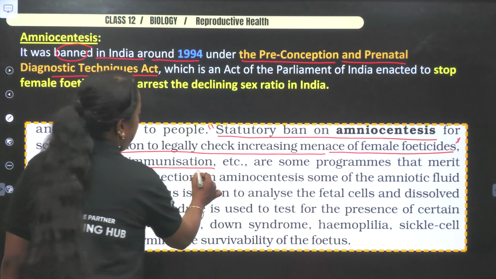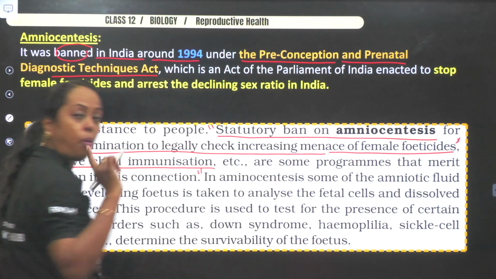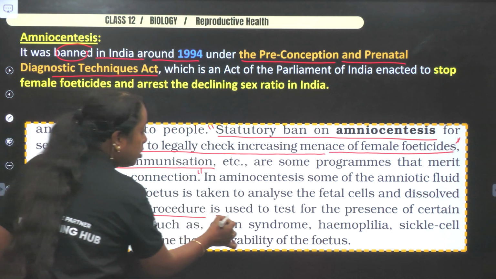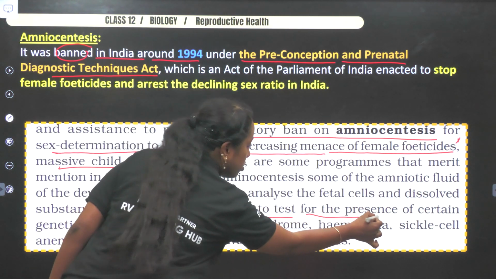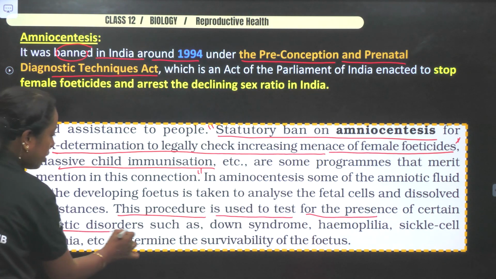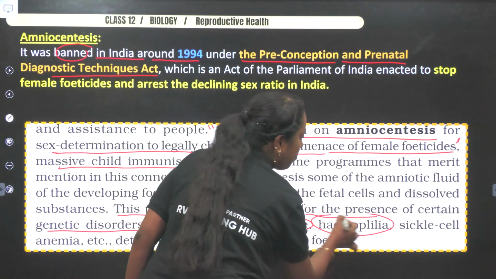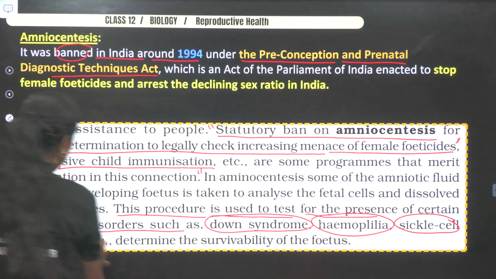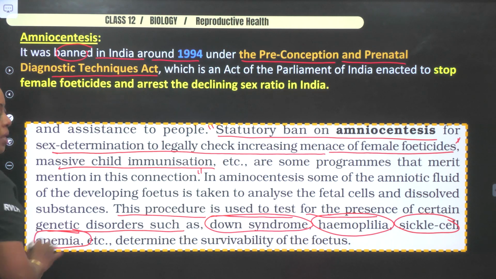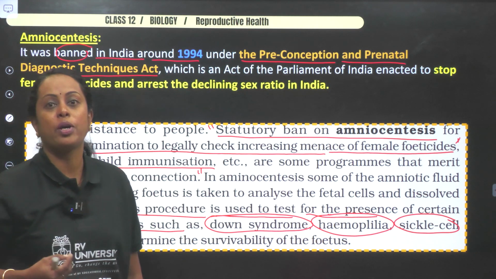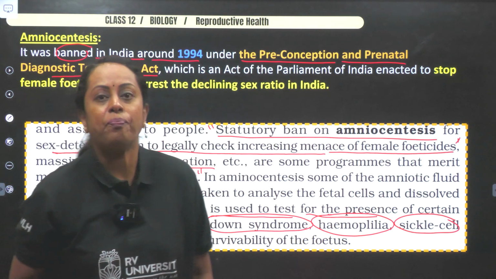Next, the point to highlight here is that this procedure is used to test for the presence of certain genetic disorders: Down syndrome, hemophilia, sickle cell anemia, etc. We are going to study all these disorders in detail when we get into the topic of genetics.